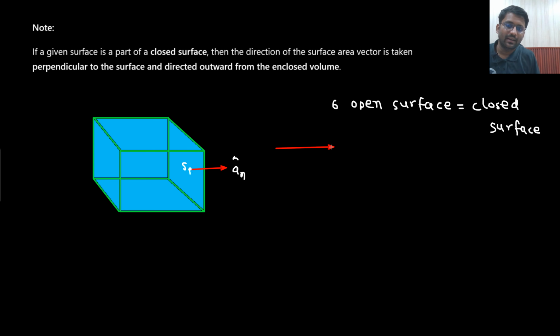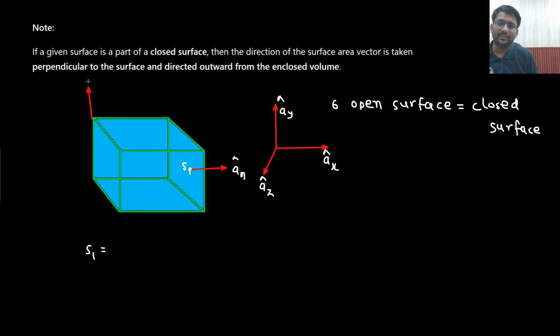Let's just say I make a coordinate system like this. This is your x, this is your y, and this is your z. So this is your ax cap, this is your ay cap, and this is your az cap. Now let me know for S1 what is the direction. Did you understand this point?